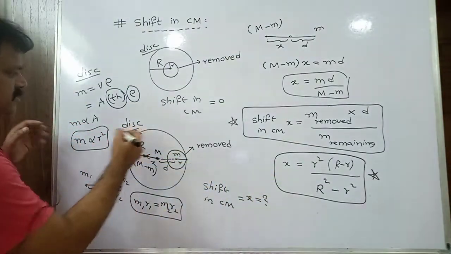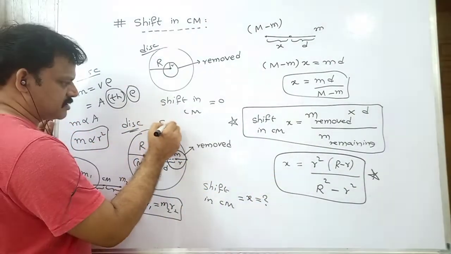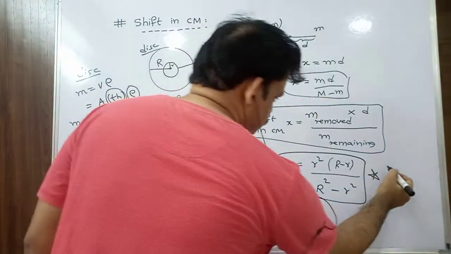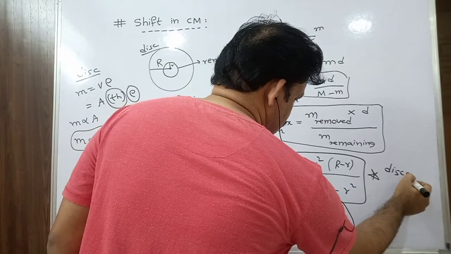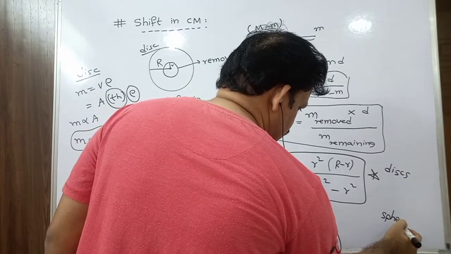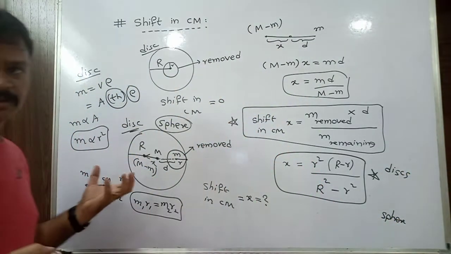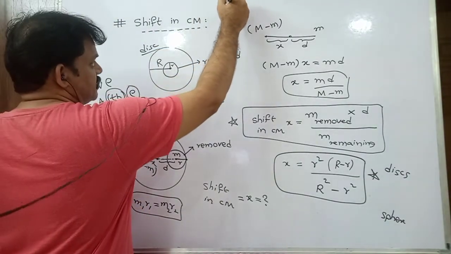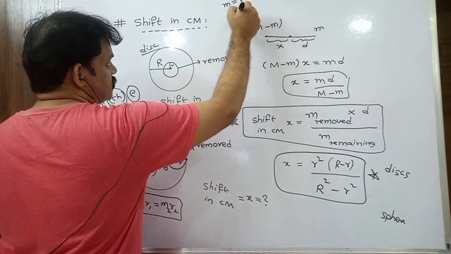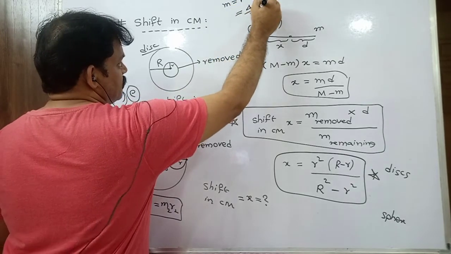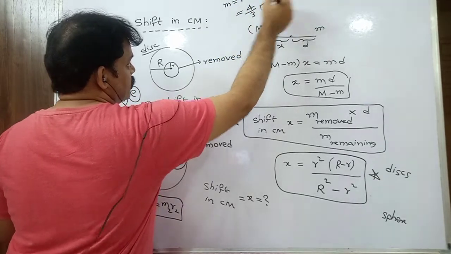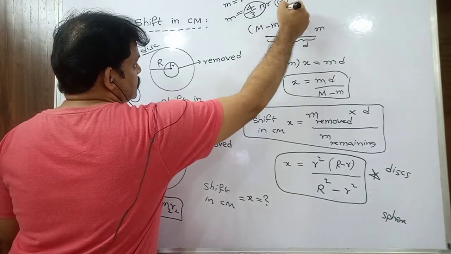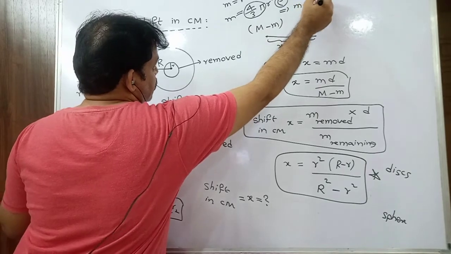Suppose in place of disks, I replace it by spheres. Actually this expression is for circular disks. If I replace the same shape by a sphere, you know the mass formula for a sphere is volume into density. The volume of a sphere is 4 by 3 pi r cube, into density. Mass: 4 by 3 pi is constant, rho is constant, so mass is proportional to the cube of radius.